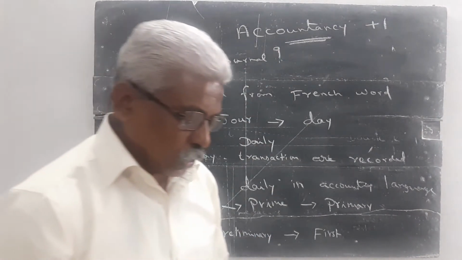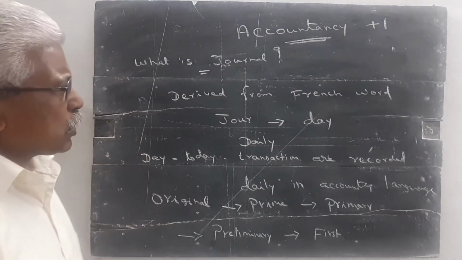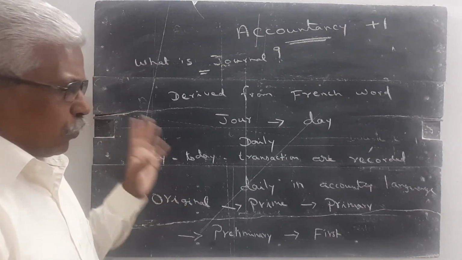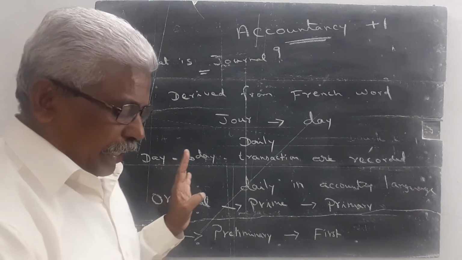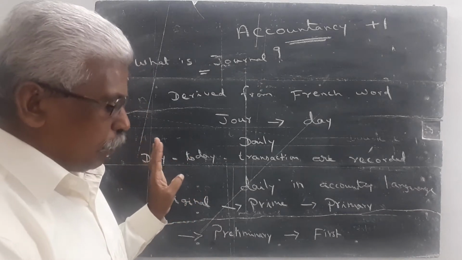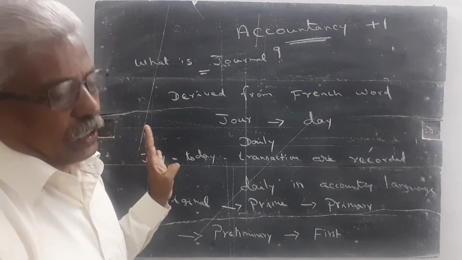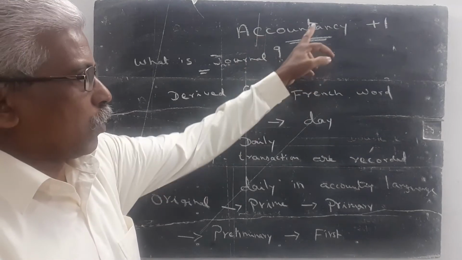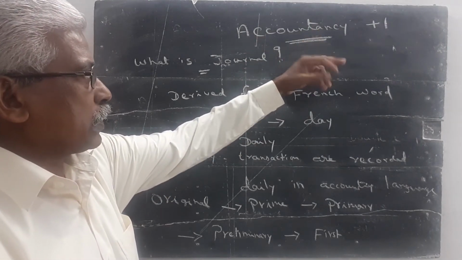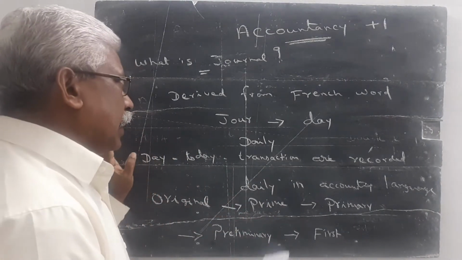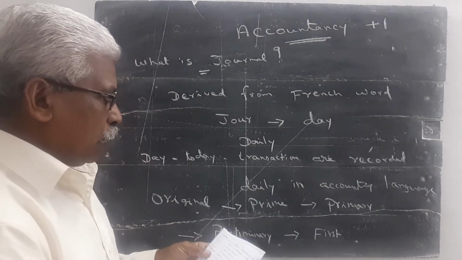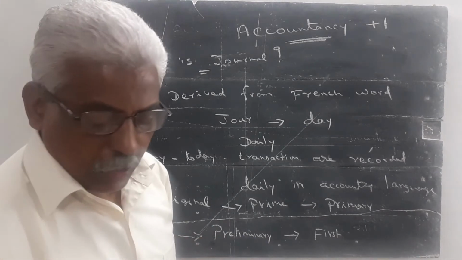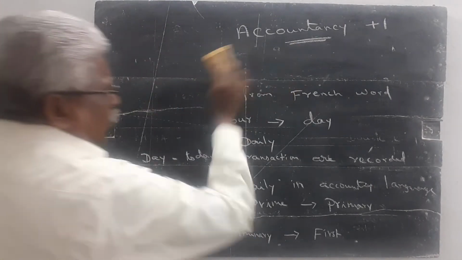Dear students, I want to explain what is the procedure for preparing the journal. Before studying journal, already I told, we must have some ideas about different types of account and the basic terms in accounting. Dear students, once again, journal is the first step in accounting. You are fresh students for studying accountancy. So before studying the journal, we must have some idea about different types of account and basic terms of account. Here we just study what are the different types of account.